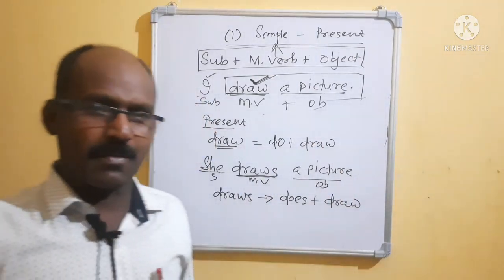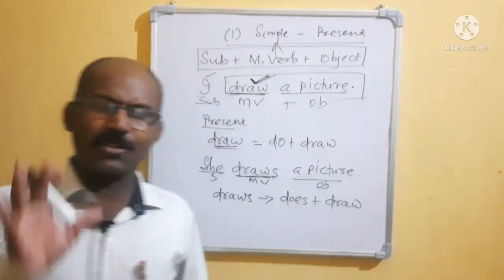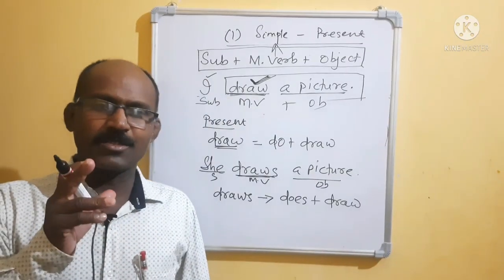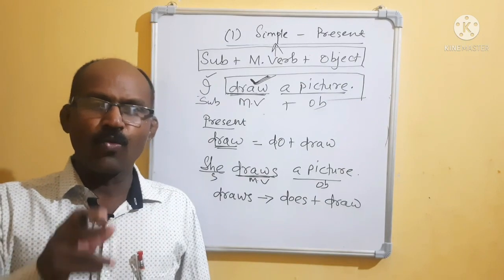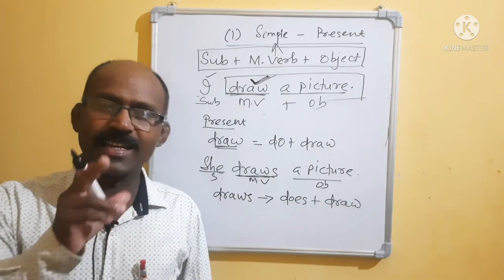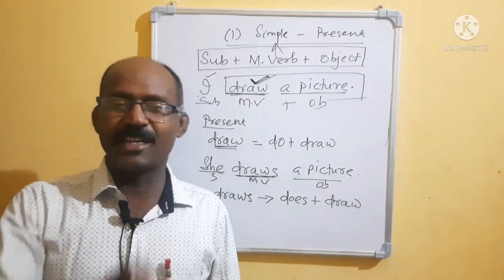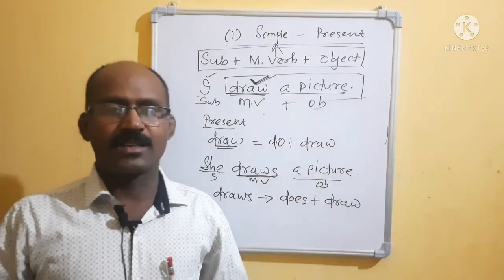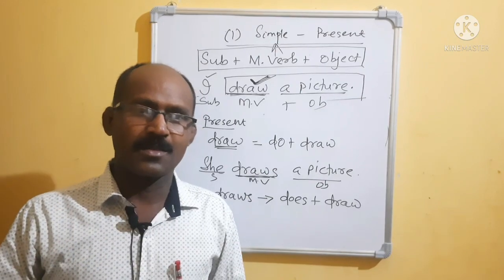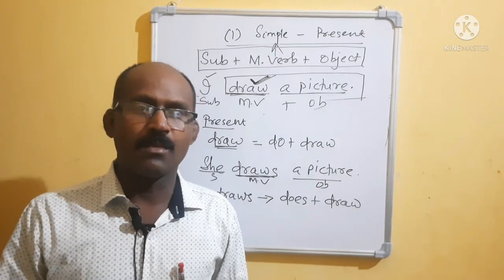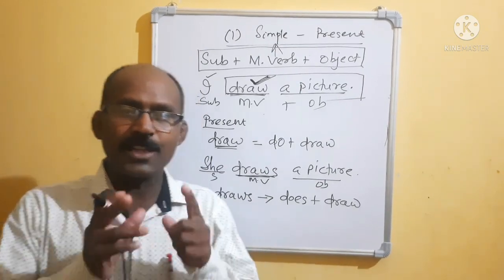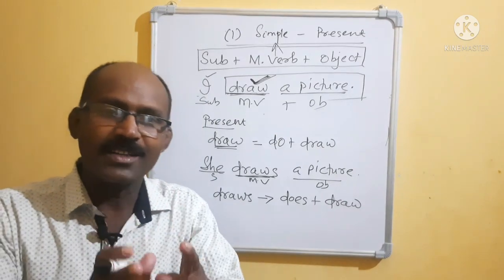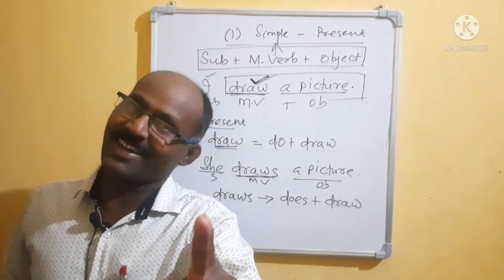One thing please remember: when we use S in a noun, it becomes plural. Monkey, monkeys. Teacher, teachers. Doctor, doctors. Farmer, farmers. If we use S in the subject, it becomes plural.